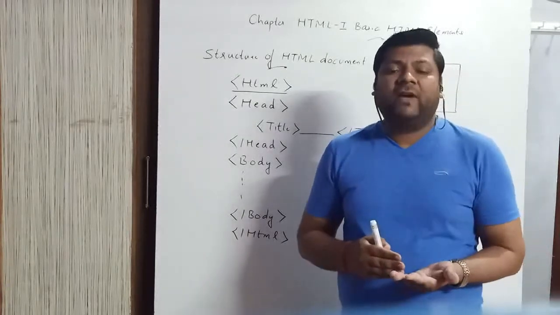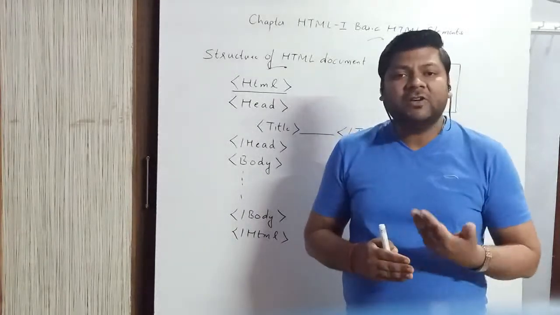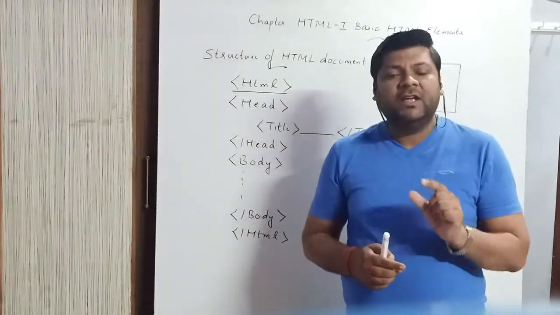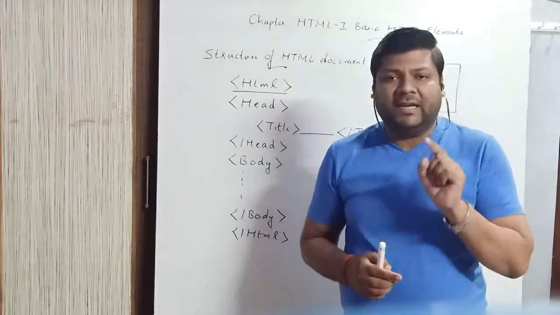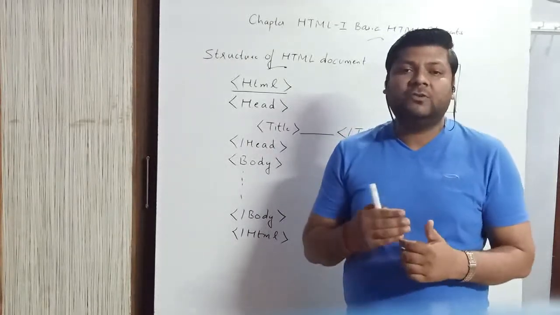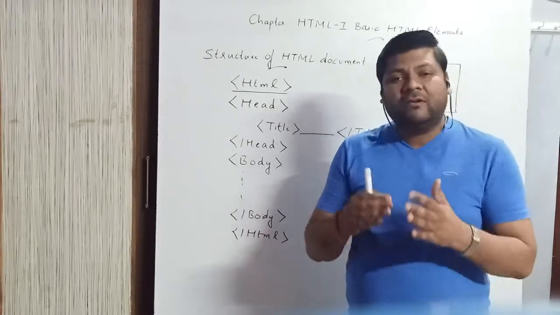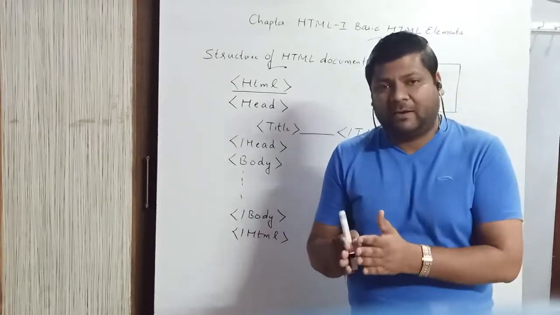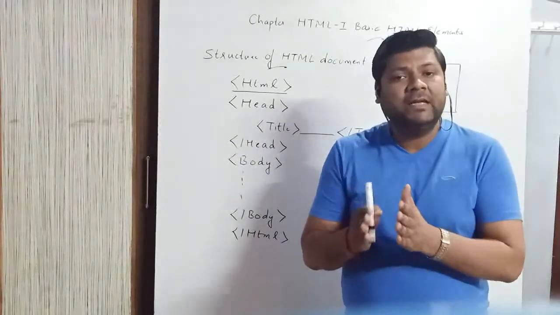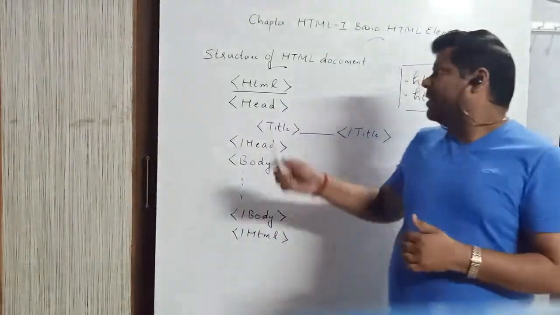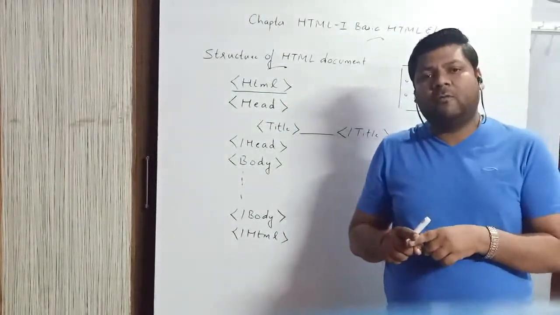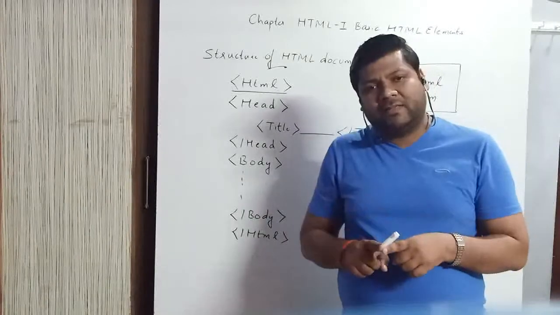How would the web browser come to know which language you have used? In each and every language you have to use the first tag as the language tag. For example, if we use the JavaScript language, the first tag would be JavaScript. If we use the XML language, then the first tag is XML. Just like here, the HTML tag tells the web browser that this document has been coded using HTML.